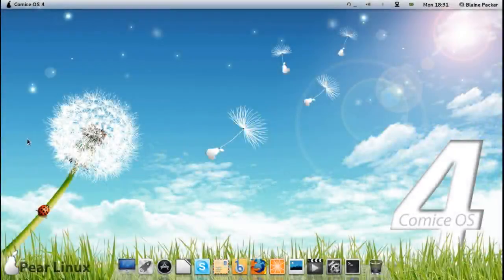Alright, so today I'm taking a quick look at Pear Linux, or Comice OS 4 as it is also known as. Now, I did get a few requests for this particular distribution leading up to the initial release, but unfortunately the release had to lapse back into beta again because they found some bugs they needed to iron out. So here we are about a month or so later, and we're back out with the stable Comice OS 4.